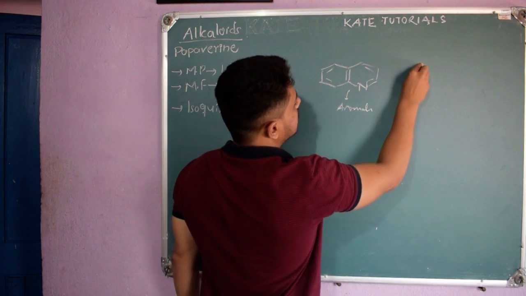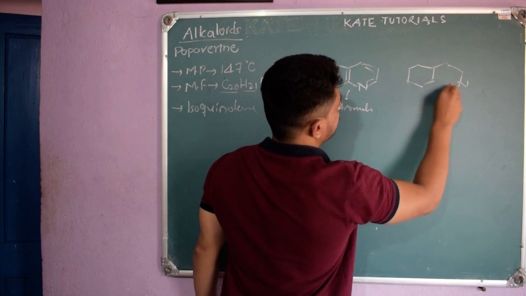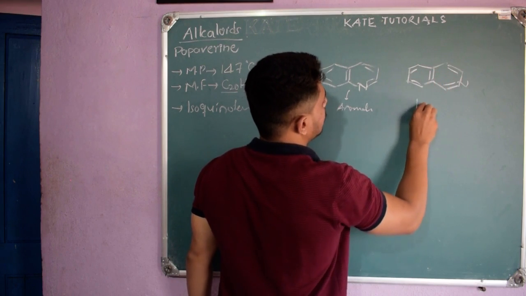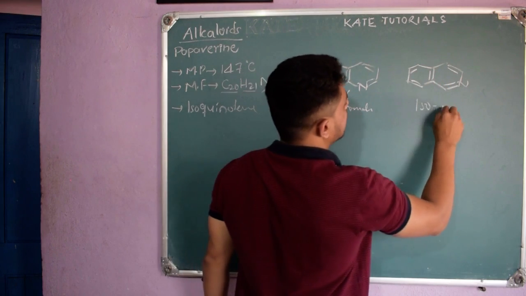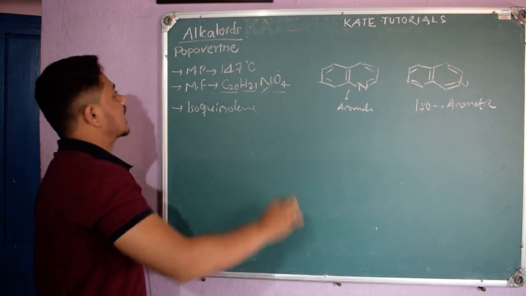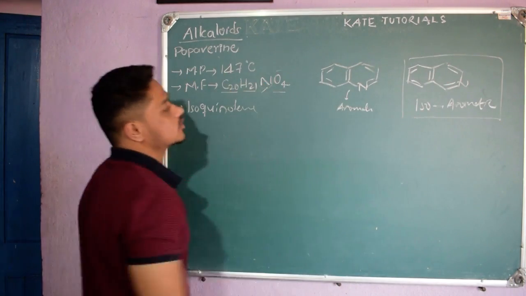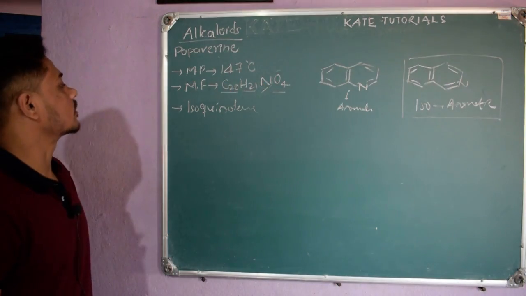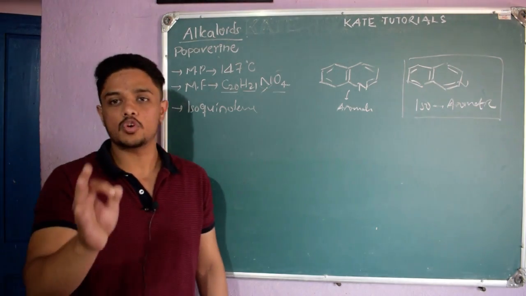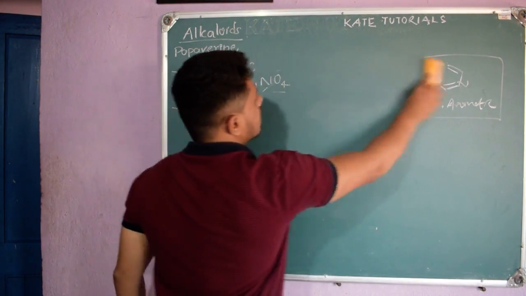If I make the position of nitrogen on that side, here CH2 is there, right? So this is isoquinoline, and this is also aromatic. They found that papaverine contains this isoquinoline ring, so they called papaverine an isoquinoline alkaloid.